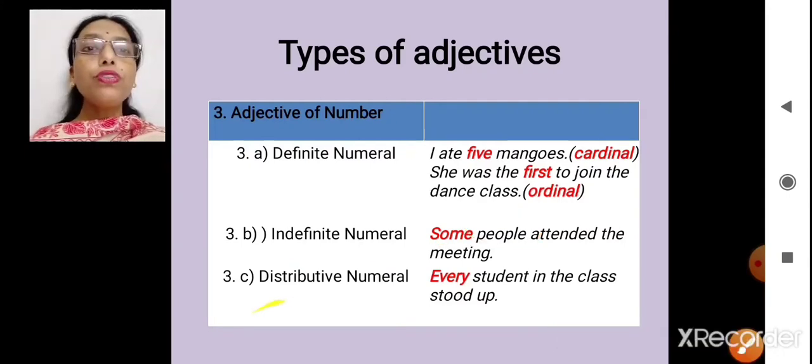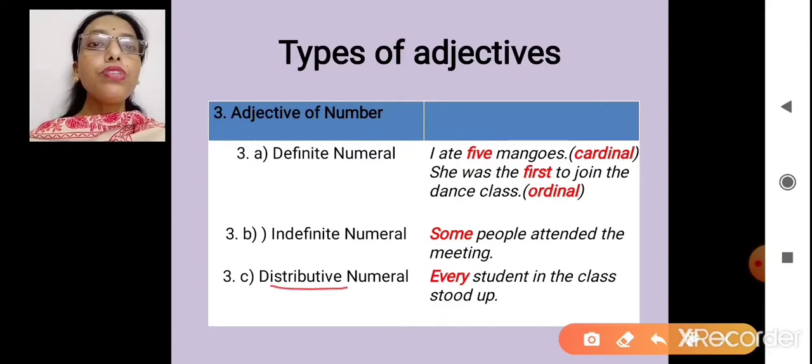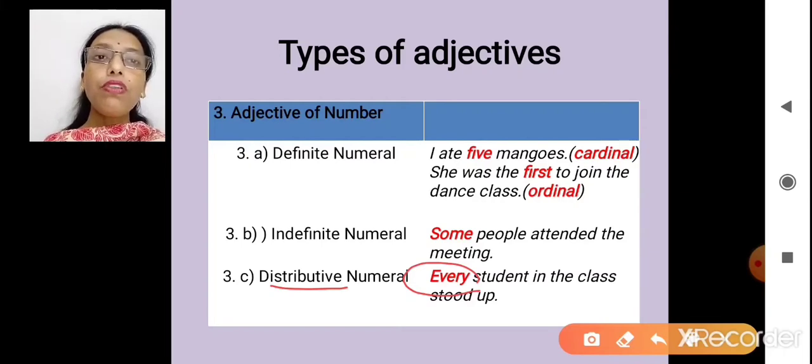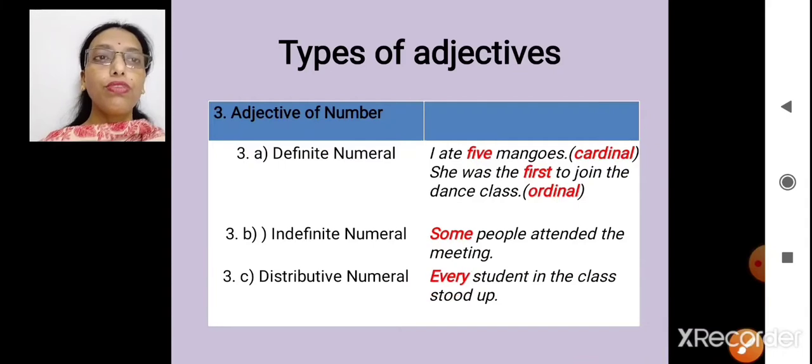Okay. Now moving to distributive. What is distributive telling? It's telling about the distribution to each and every member of that group, be it a living being or a non-living thing. Every table, every student, every tree, every person. So here every is the adjective. The way you distribute things in your class, in your school, giving to each and every member, same way you can remember the distributive numeral.